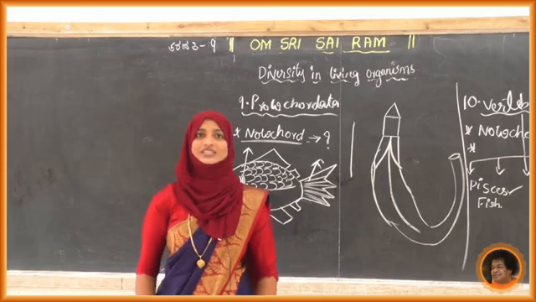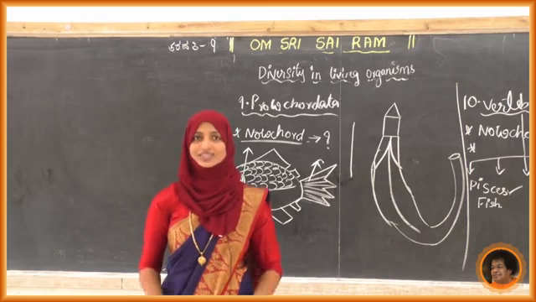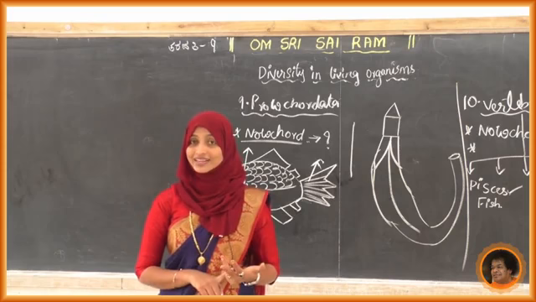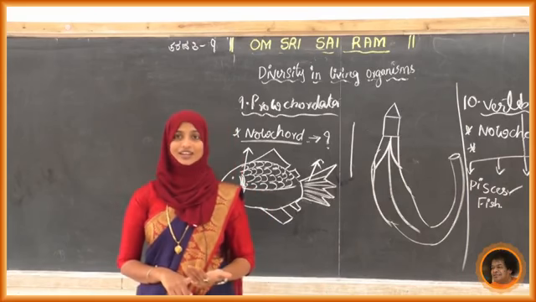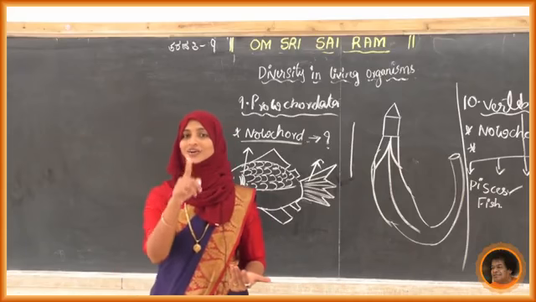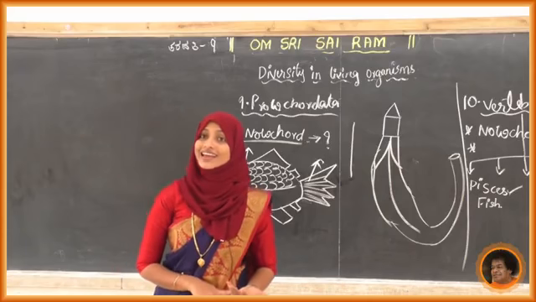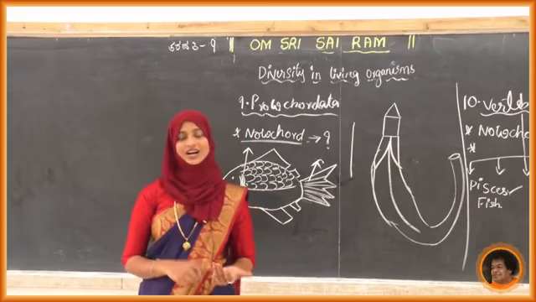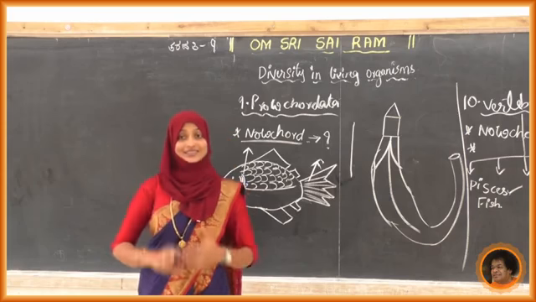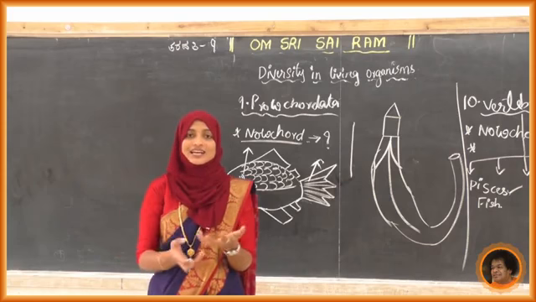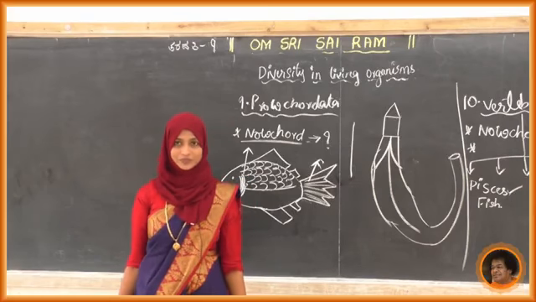So once again we will recall what we have studied. They are aquatic organisms. All fish need water for their survival. Upon that, the body is covered with scales or plates. They take dissolved oxygen by using gills. Dissolved oxygen is present in the water.